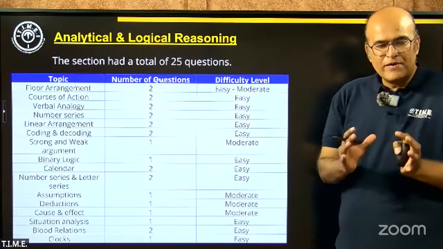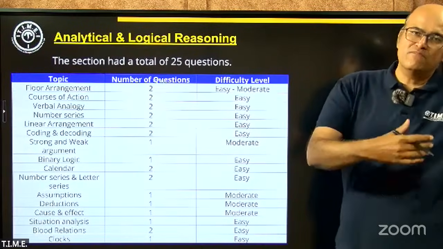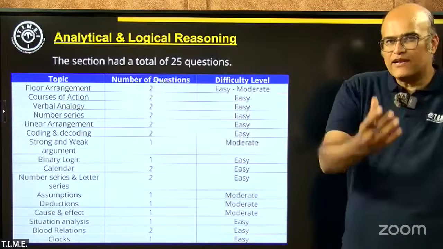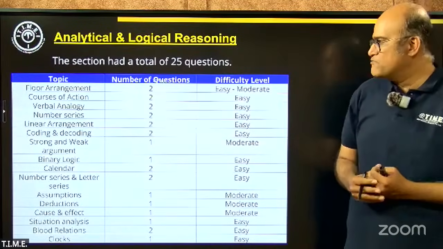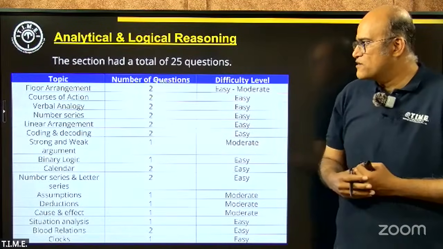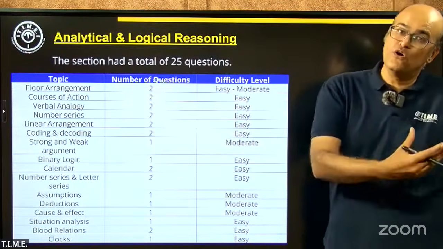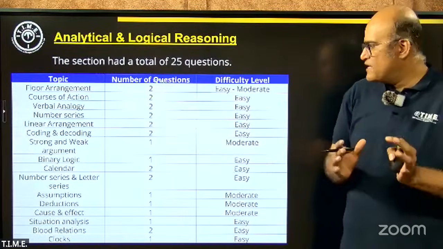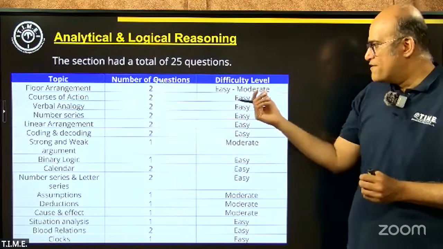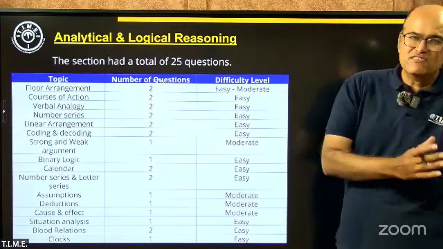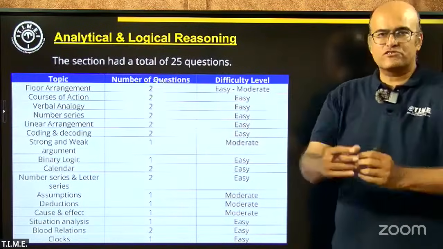Now, floor arrangement, in a way, could be looked at as a kind of vertical arrangement, linear arrangement kind of questions. But in these particular questions, the interesting angle that was brought in was that distribution was also carried out. So that's what made these questions easy to moderate. It would have been a very simple question had it not involved the distribution angle.